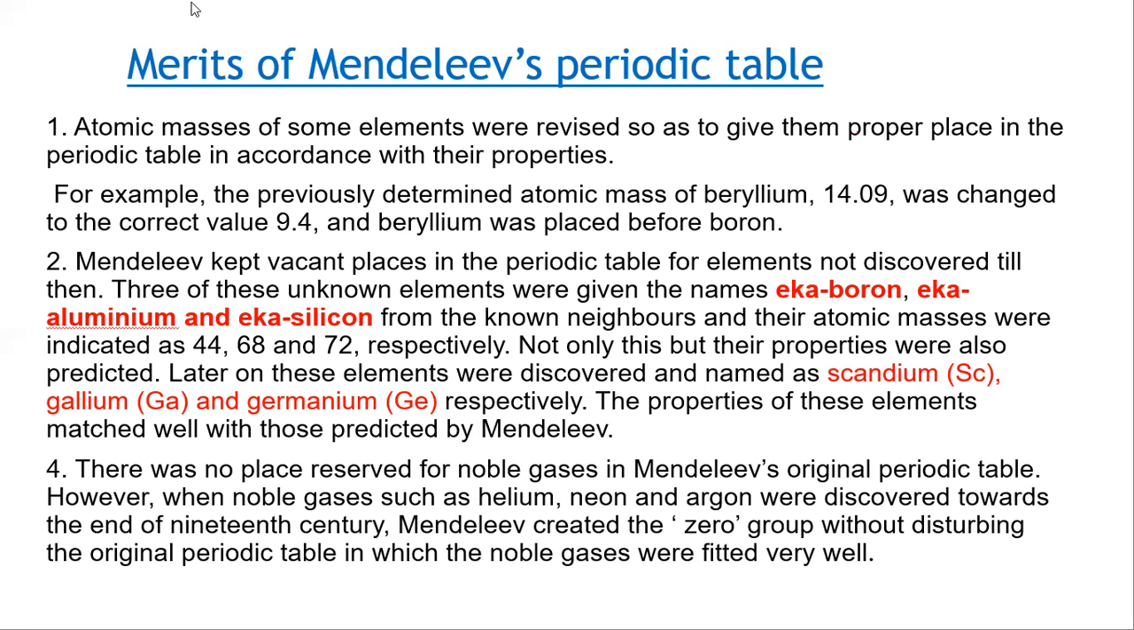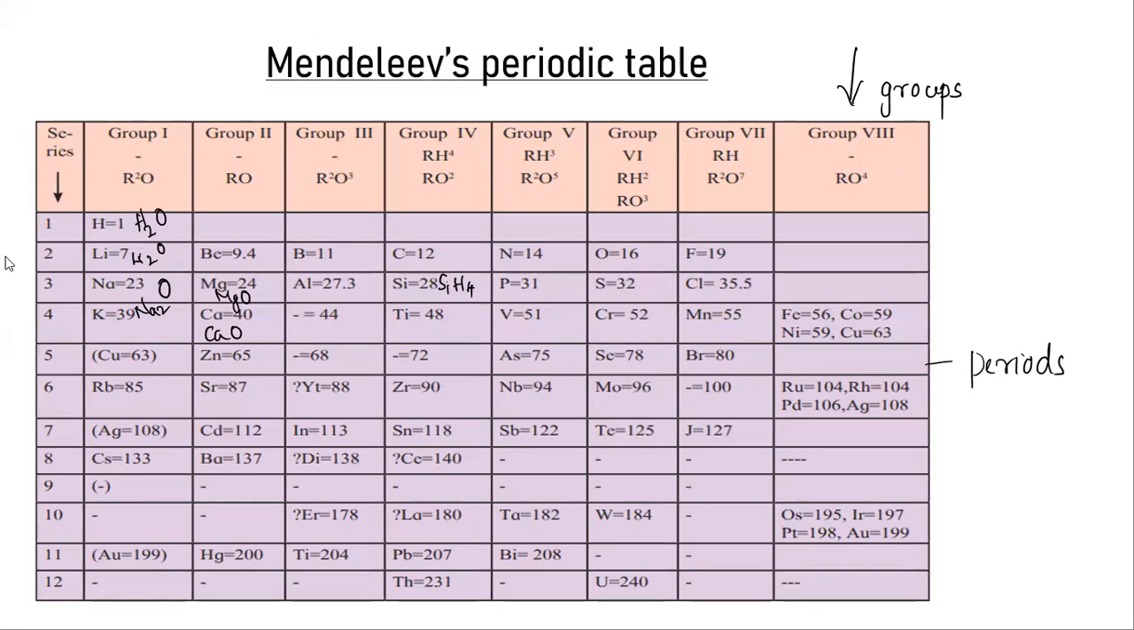For example, the atomic mass number of beryllium was 14.09. It was changed to 9.4. First, beryllium was placed after boron, but he revised the atomic mass to 9.4 so that beryllium could be placed in group 2, and it shows properties same as those of group 2 elements. That was one of the merits of Mendeleev's periodic table.